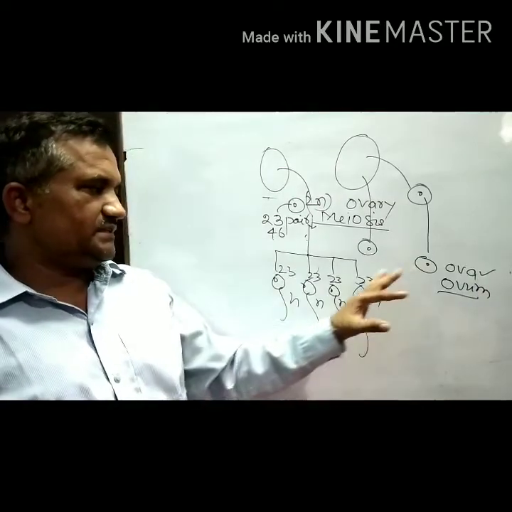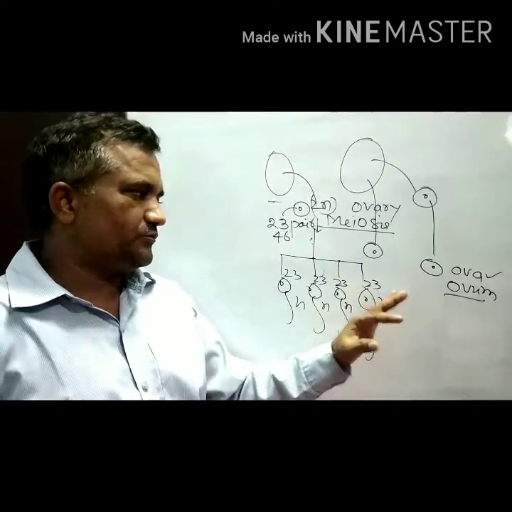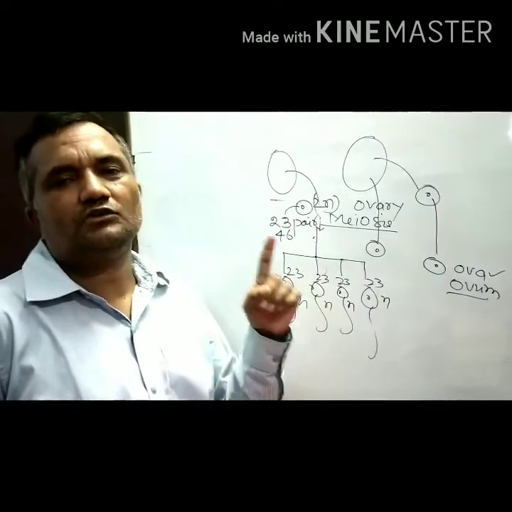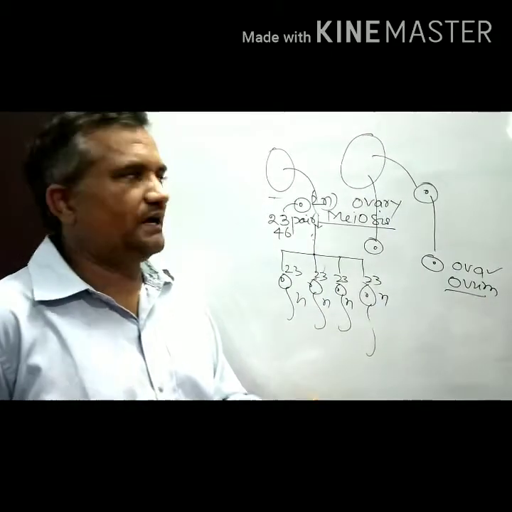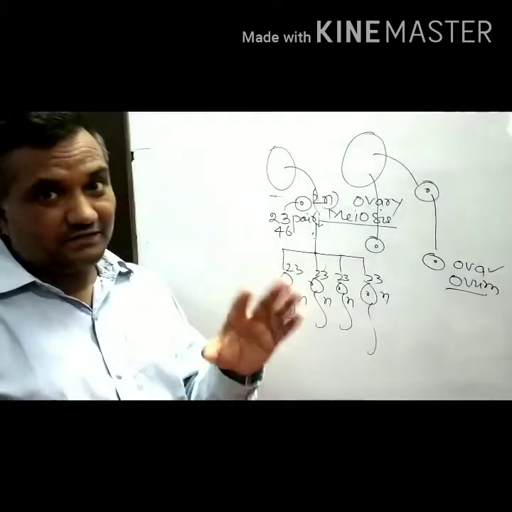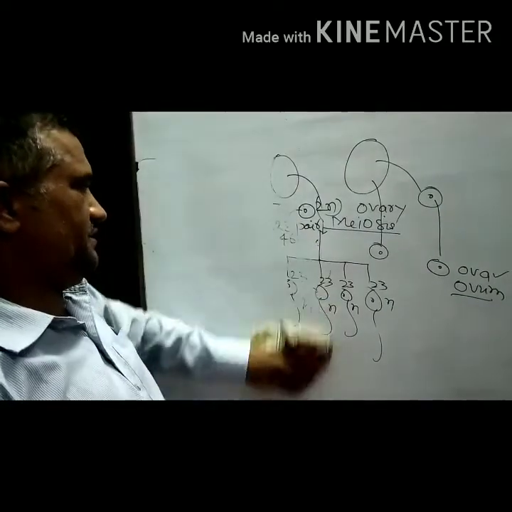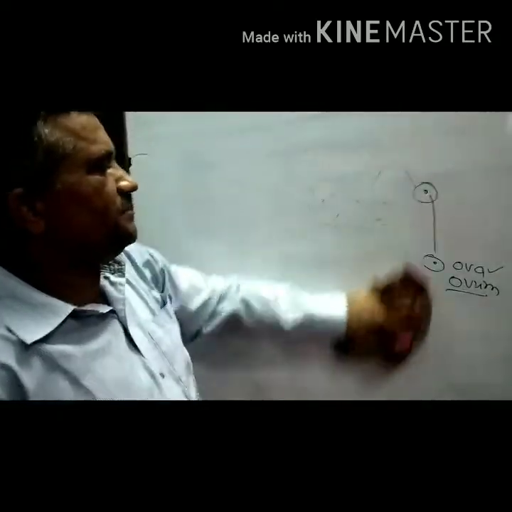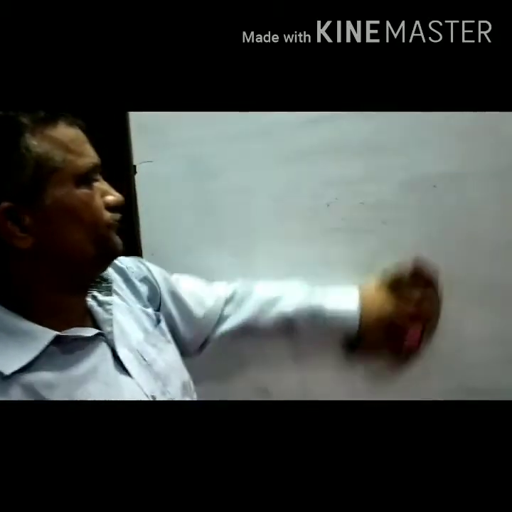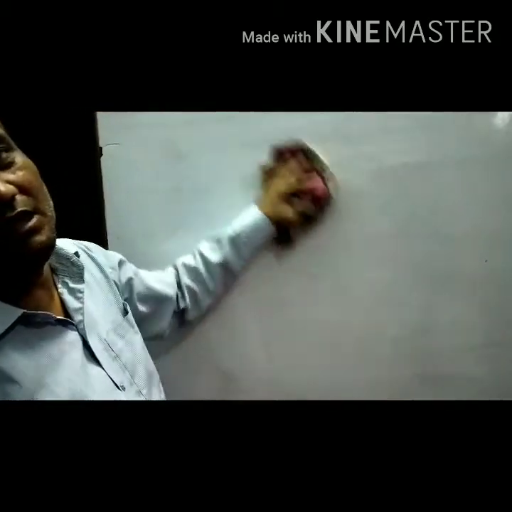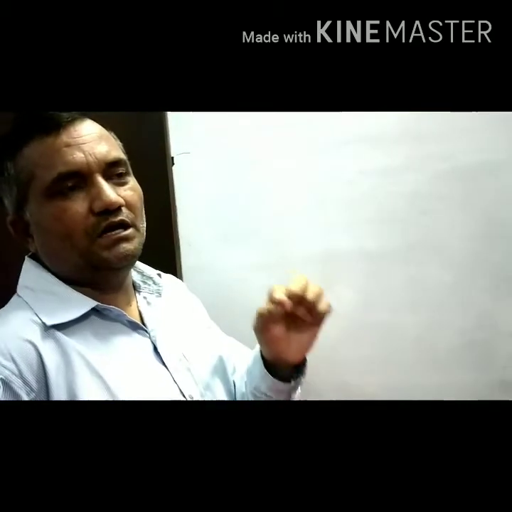So obviously, children, these male and female gametes are produced in sexual reproduction, which is why two individuals are required. And second, in sexual reproduction there is the fusion of male and female gametes. See, in asexual reproduction there is no gamete formation and no fusion of male and female gametes. But in sexual reproduction, there is the fusion of male and female gametes.